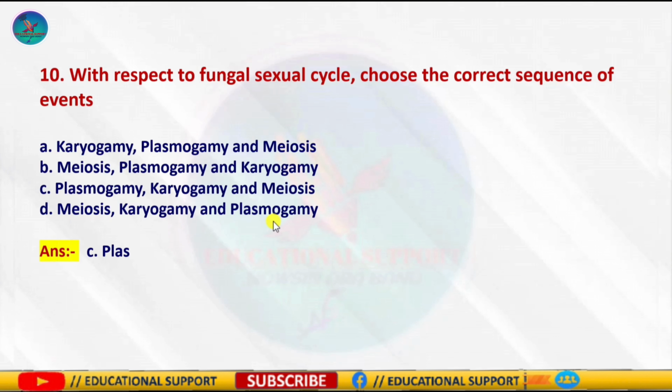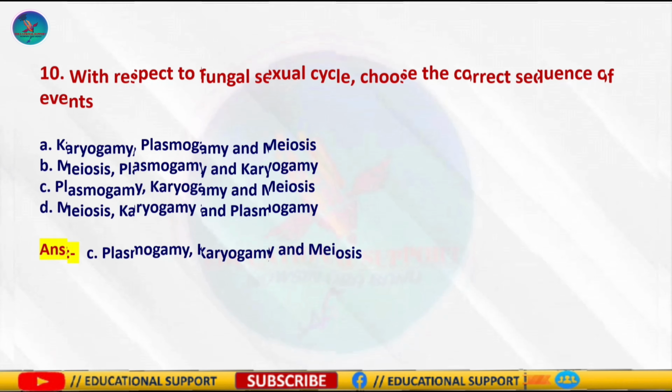So the correct answer is option C, plasmogamy, karyogamy, and meiosis, because plasmogamy means fusion of protoplasm and karyogamy means fusion of nucleus. So these two events lead to the formation of zygote, which is 2N and which is a diploid structure where meiosis takes place. So the correct answer is option C, plasmogamy, karyogamy, and meiosis.